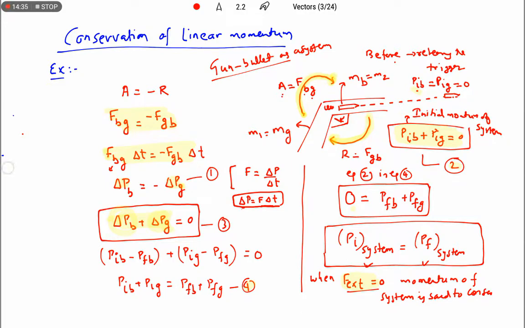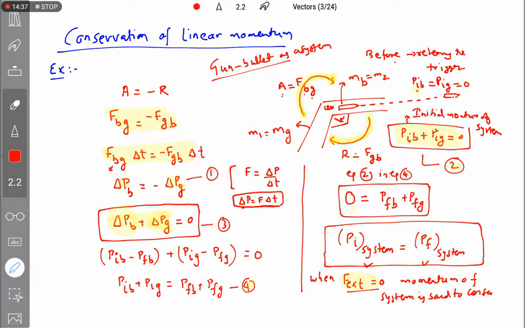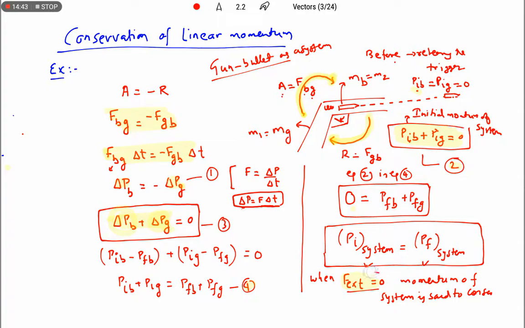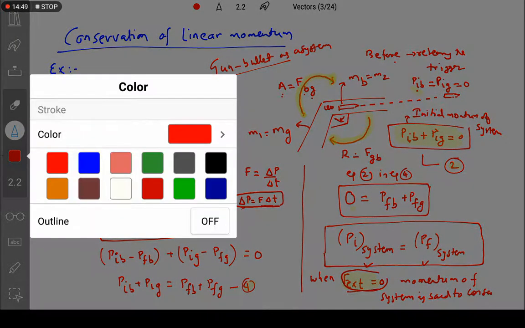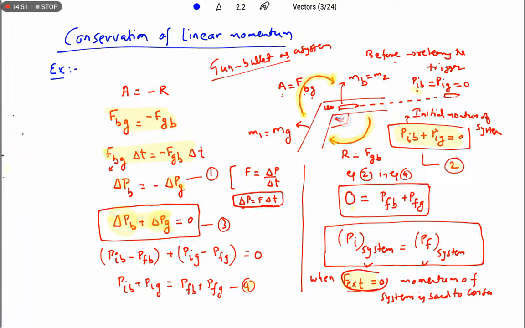Sir, why is the external force 0? Here you are applying some force, no? So why are you taking the external force as 0? You are applying some force in pressing the trigger, and if you want to release the bullet, we need to press the trigger. So this trigger is only activating the system.